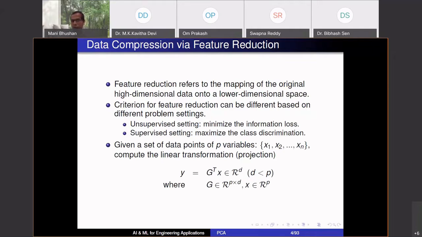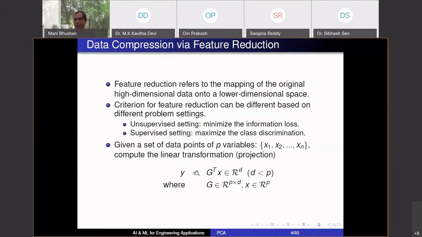So given a set of data points of p variables, I want to compute the linear projection. So basically I compute some new variable y. There is a small typo here. This should have been xp and not xn. I have p variables. Think of them as some sensors. I have p sensors.